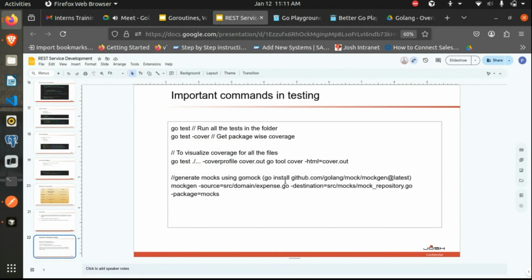And then to run tests, we have the go test command, which basically runs all the test cases in all our packages. And then the -cover flag helps to see the coverage. Coverage is basically how much of your code you're covering in your test cases. And then the third one is a detailed one. It gives you an HTML file which you can open in a browser, which shows you a color-coded view of which lines are covered under the test cases. For example, the green lines are covered in your test cases, and the red lines are not being covered. So a detailed view for that.